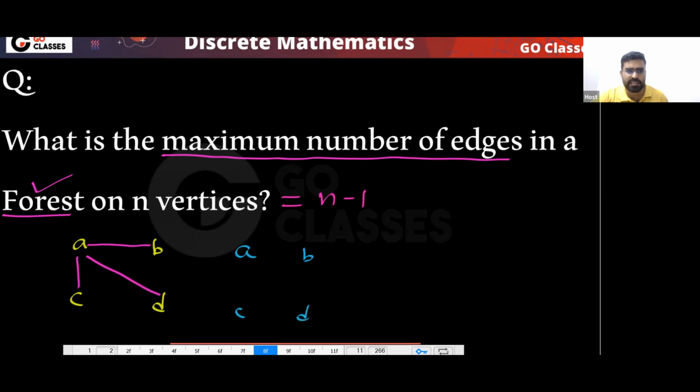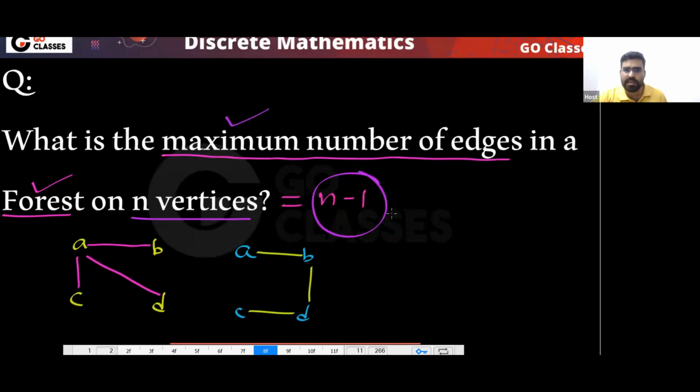If I have four vertices, I can add this edge, this edge, or this edge. Can I add this edge? No, there will be a cycle. Can I add this edge? No, there will be a cycle. So maximum how many edges can I add in a forest on n vertices? I can add n minus 1 edges. This is the maximum number of edges in a forest.